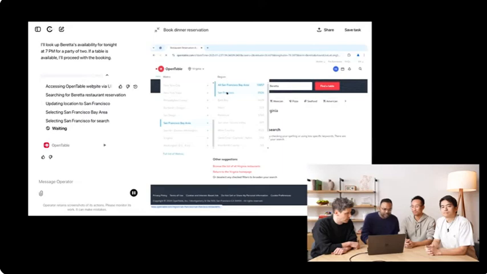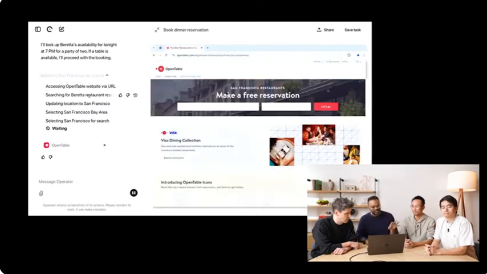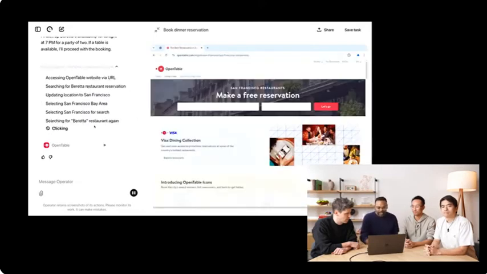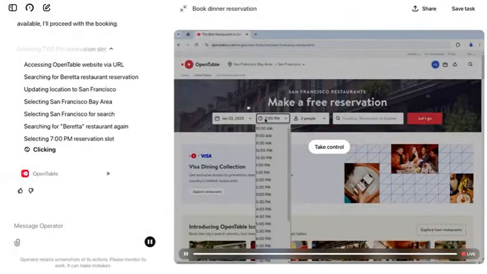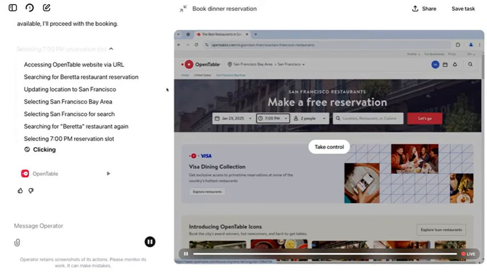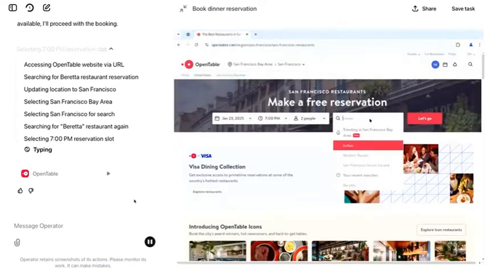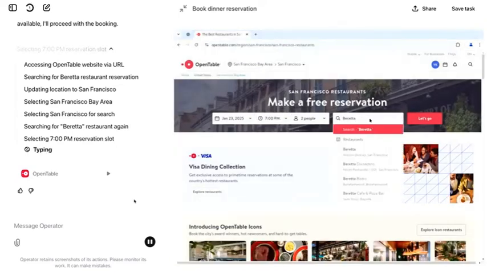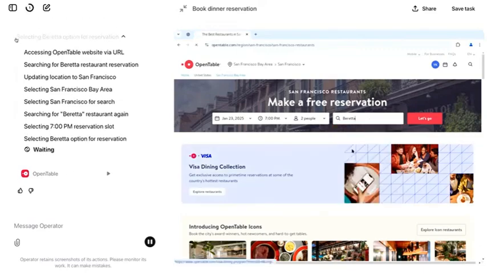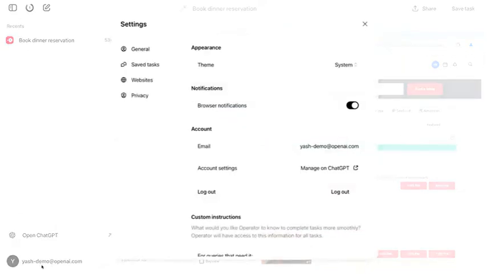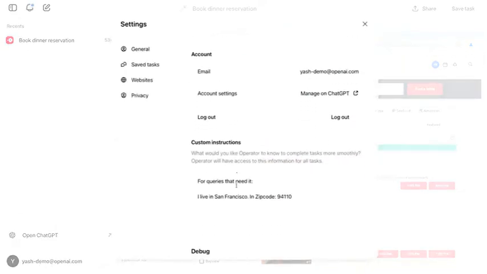As you can see, it's summarized chain of thought here as well, which is it's gone to the URL, searched for Beretta. And something cool really happened, which is for some reason, OpenTable thought we were in Virginia, and it auto-corrected itself to San Francisco. This is using, so like ChatGPT, in Operator, you can also give custom instructions. I'm going to show this really quickly here. OK. So I've given a custom instruction that for queries that need it, I live in San Francisco.